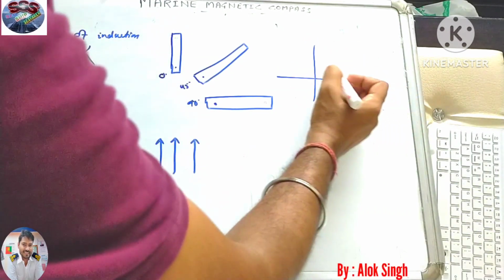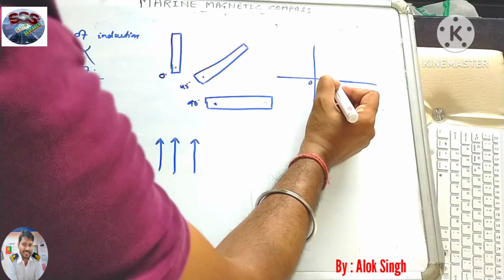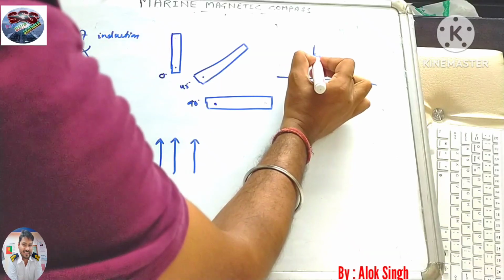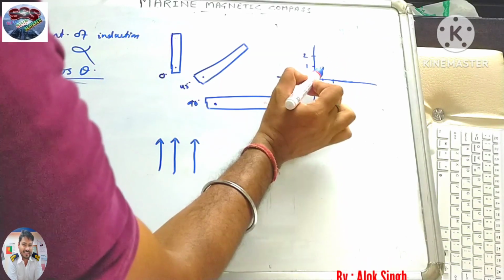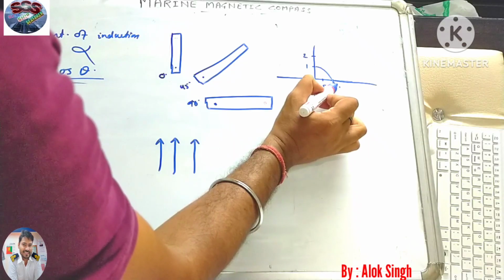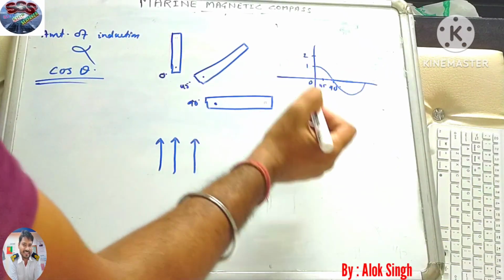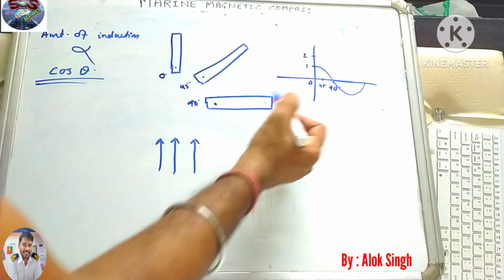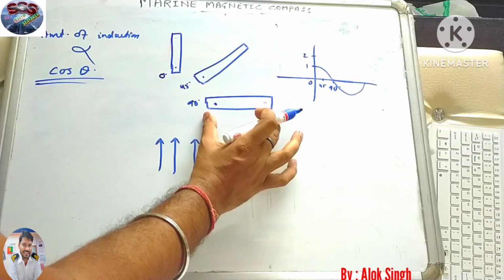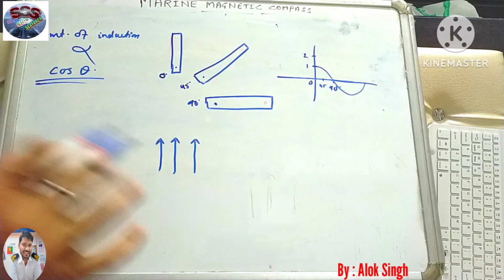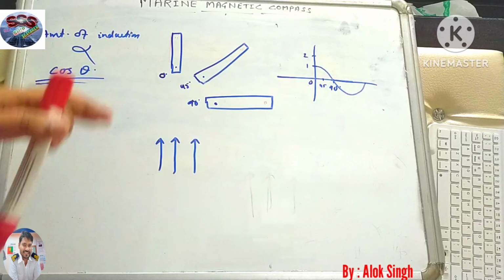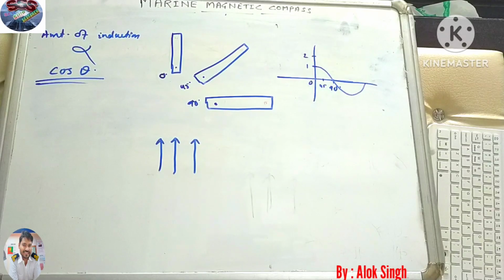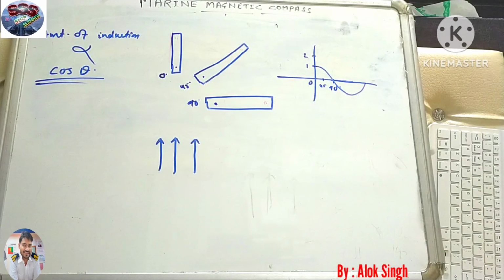You know the curve of cos theta: at 0 degree it is the maximum, at 45 degree it is reducing, and at 90 degree it is 0. So if we put any material in the perpendicular direction, there will be no induction. This will be helpful later when we study induction.